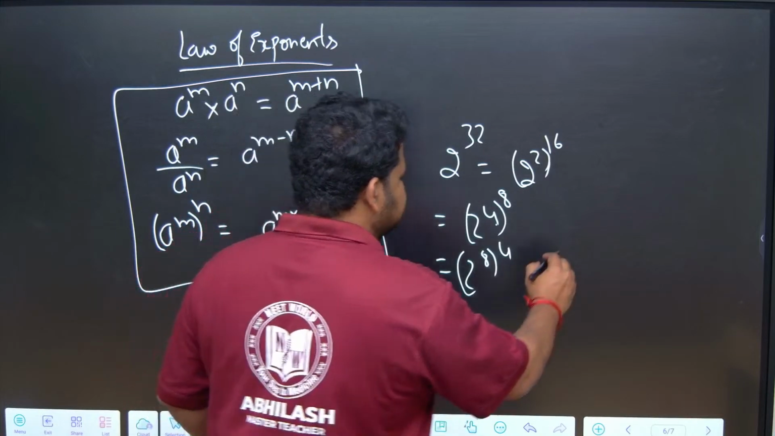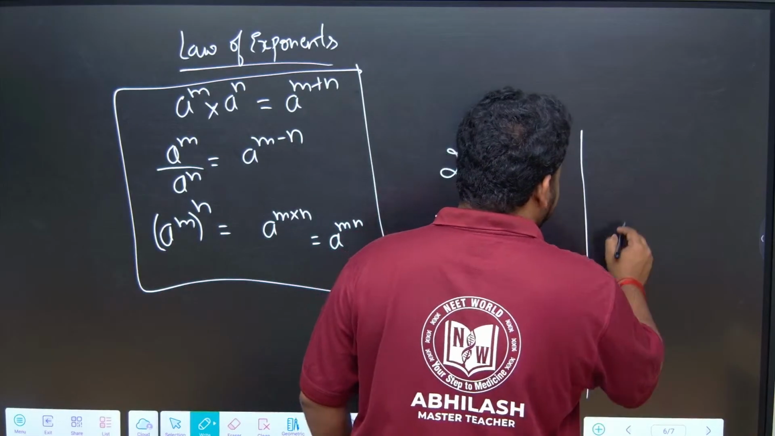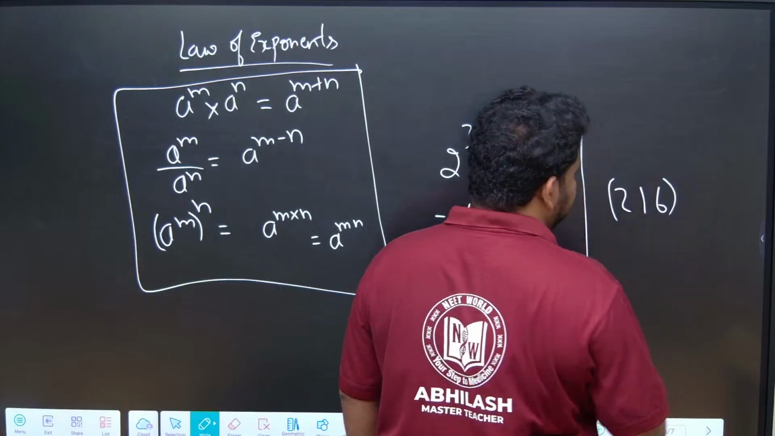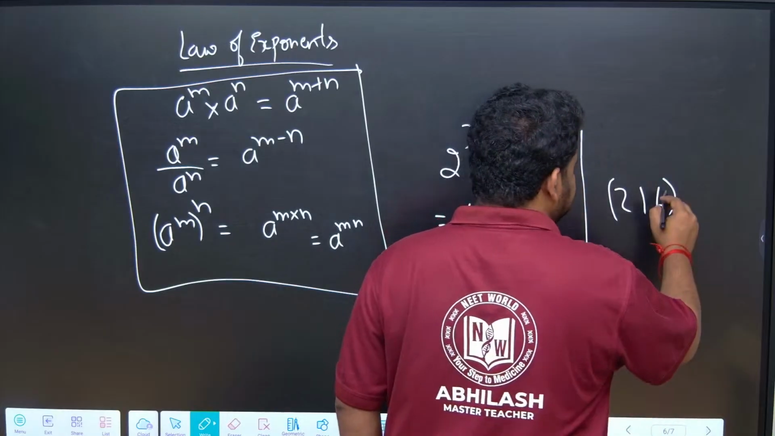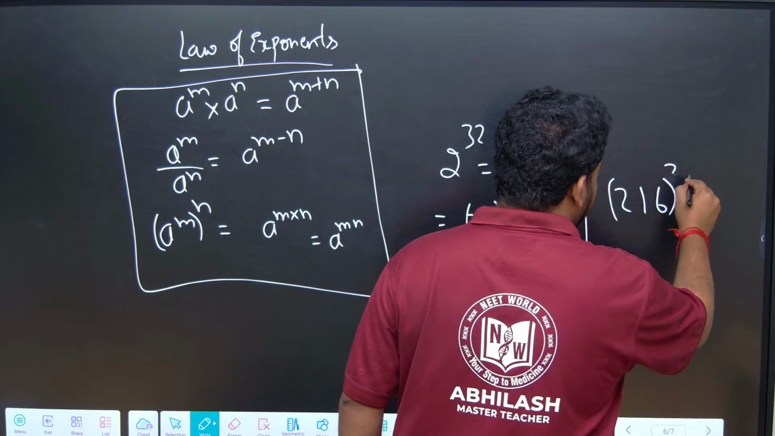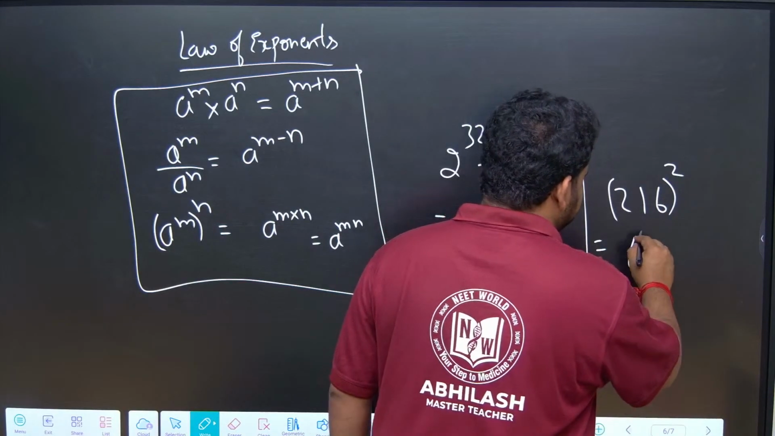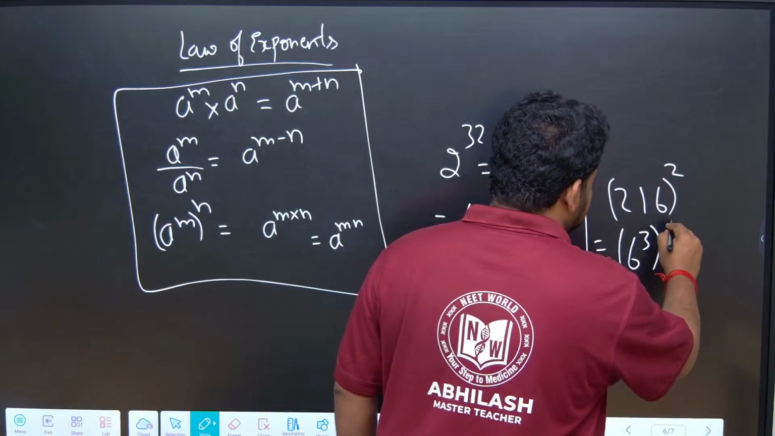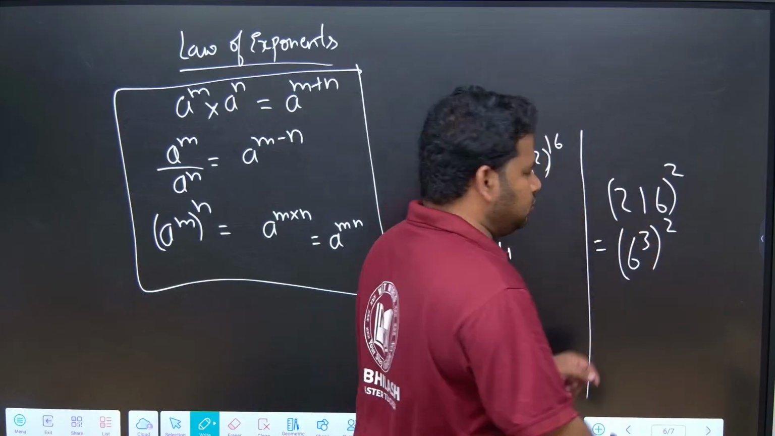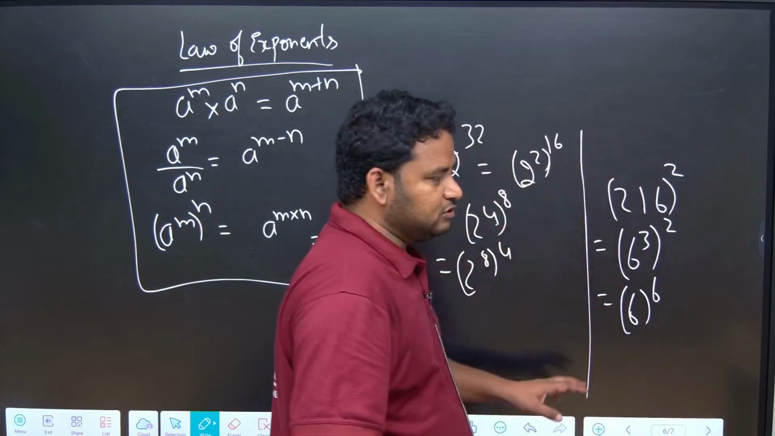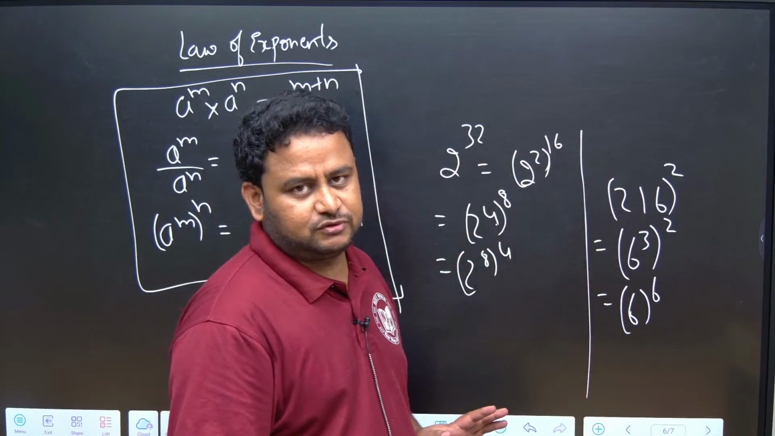See here, another example. If I have something like 216 to the power of 2, I can write 216 as 6 cube. 6 cube is 216. 6 cube to the power of 2, or I can write it as 6 to the power of 3 into 2, which is 6 to the power of 6. 3 into 2 is 6. These are the laws of exponents which you have to remember.